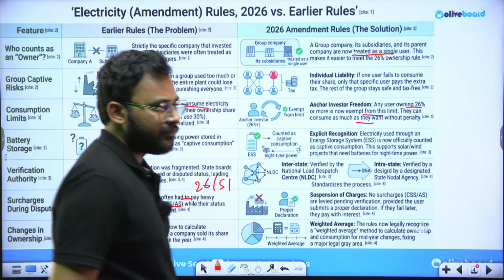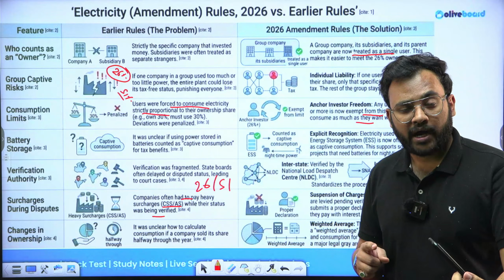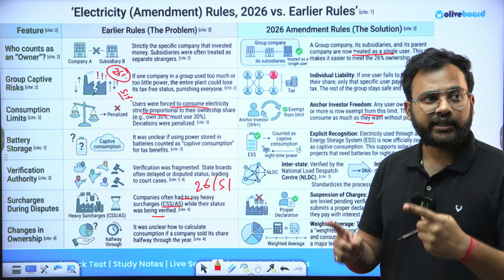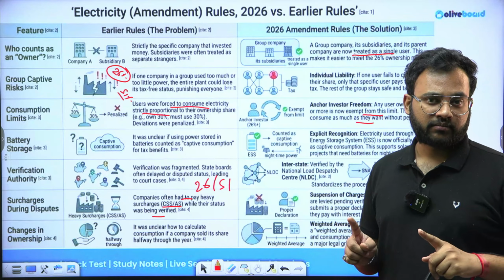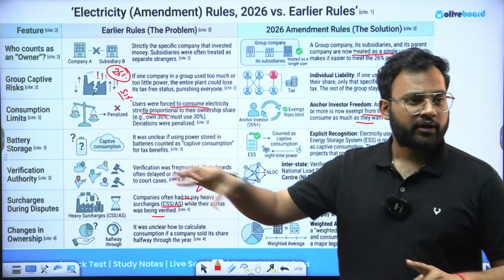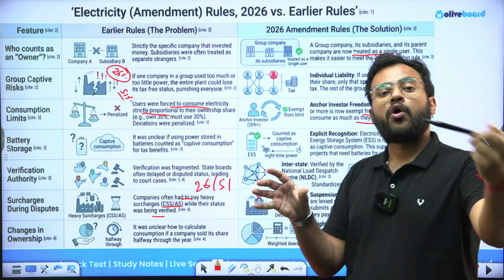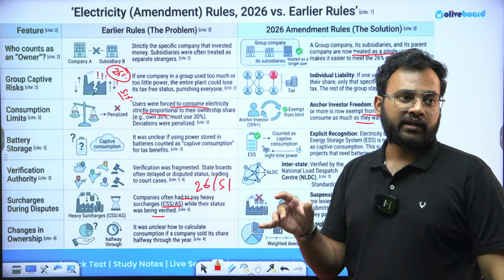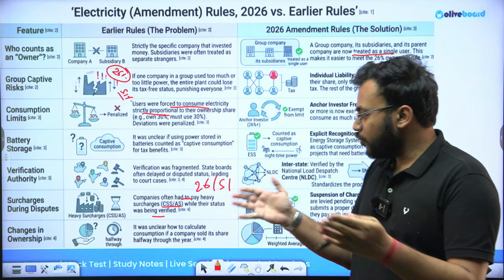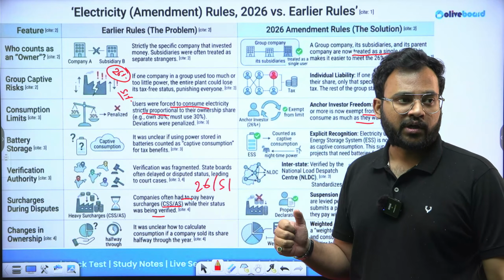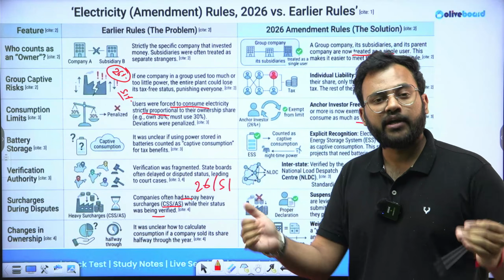Another benefit that is introduced through this amendment rule is that companies often had to pay heavy surcharges while their status was being verified. ठीक है ना? How much have you utilized the power? Do you own the captive power plant or not? Are you legally the holding entity or not? है ना? So in order to verify these things, the government bodies or agencies will do a background verification. Now while they are doing this verification, they will already ask you to pay the money. That if we find that okay, you were rightfully using it, you are the owner and you do have this exemption, then we will refund your money. But firstly we will charge it, till the time things are not cleared, not verified.